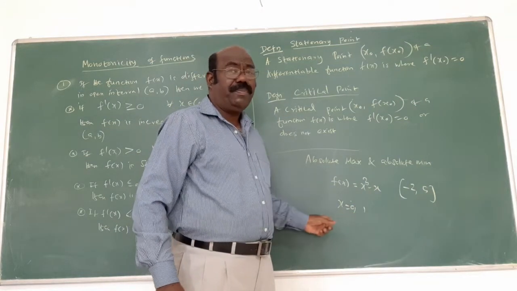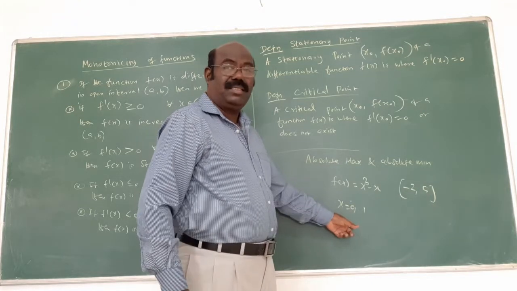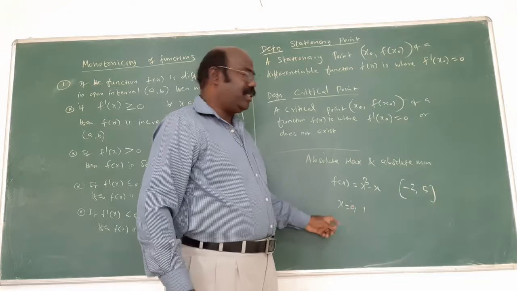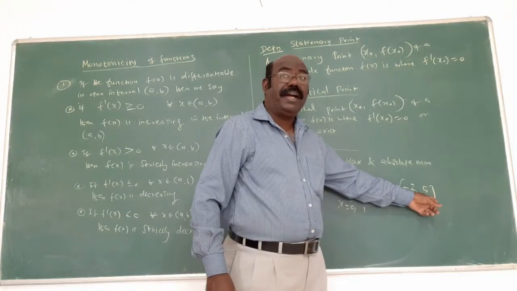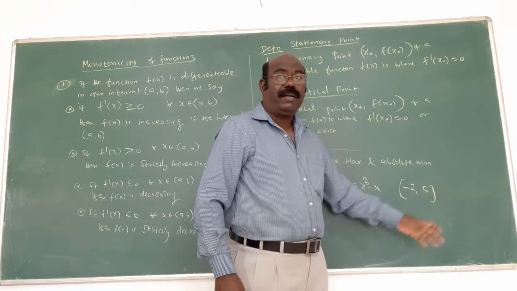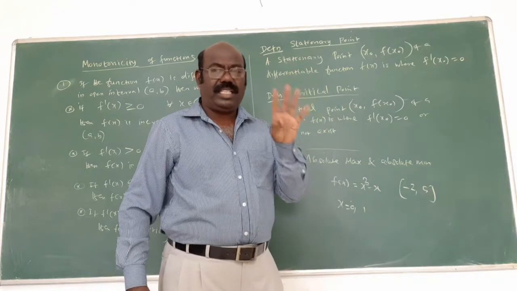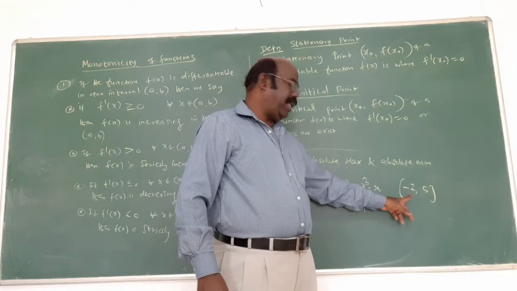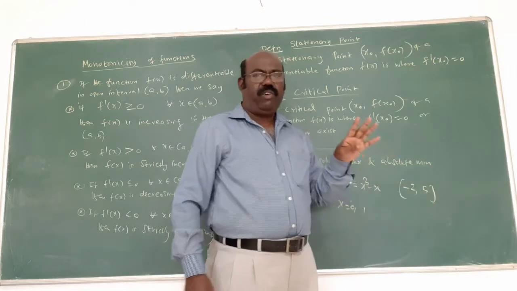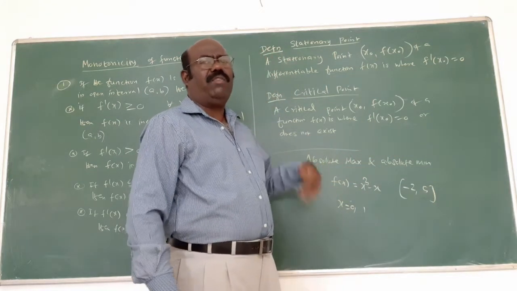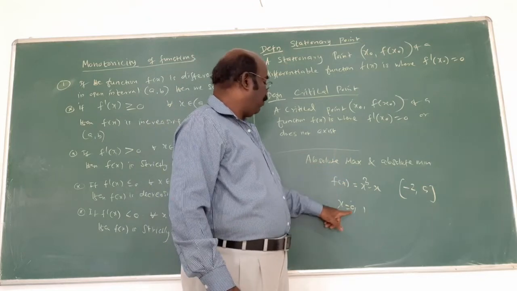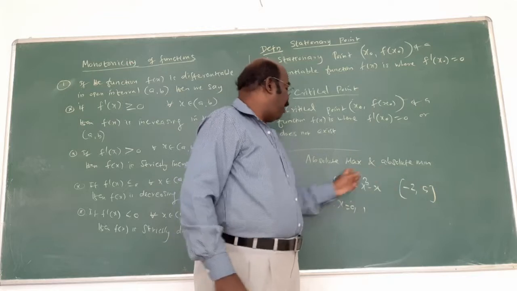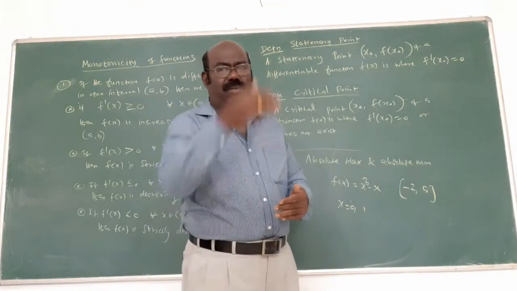This is called the critical number. Suppose the critical numbers are 0 and 1. The endpoints are minus 2 and 5. So we have 4 values: x equal to 0, 1, minus 2, and 5. Substitute all the values in the given function. Find f of 0, f of 1, f of minus 2, f of 5. We have 4 answers now.